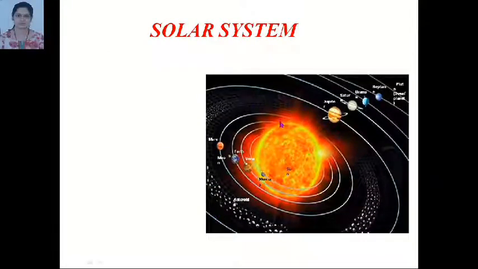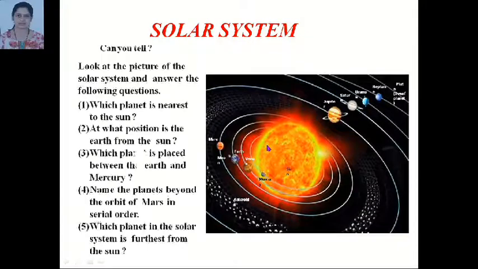Now we will see again about solar system. This is sun. Then these are the planets revolving around the sun at a specific path. Look at the figure of solar system and answer the following question. First, which planet is nearest to the sun? Yes, Mercury is the first planet nearest to the sun.